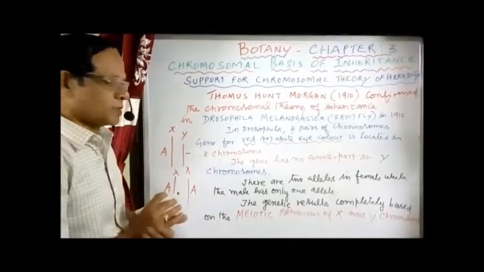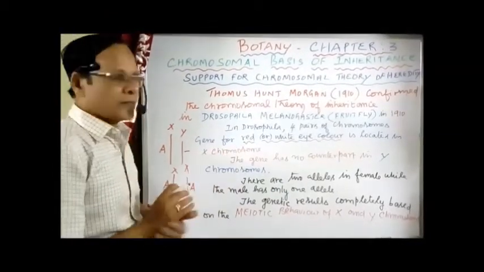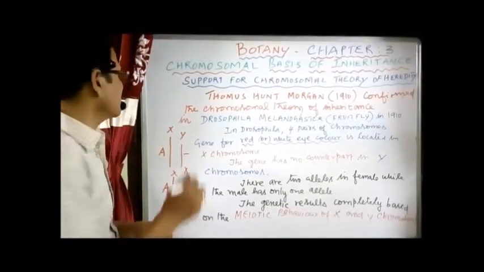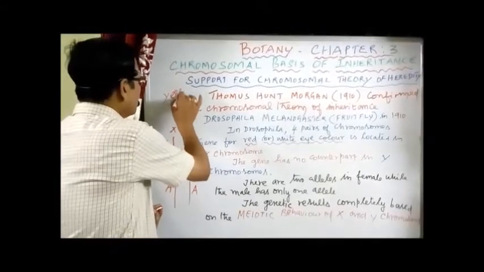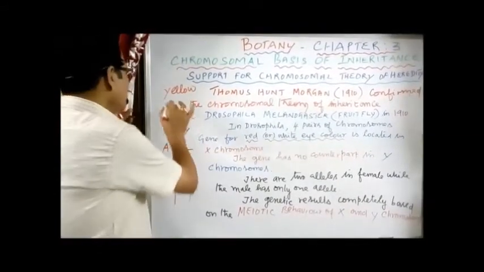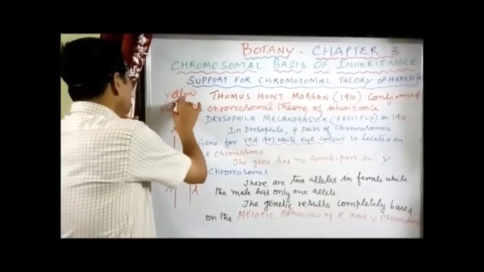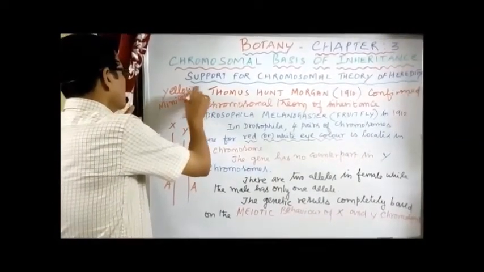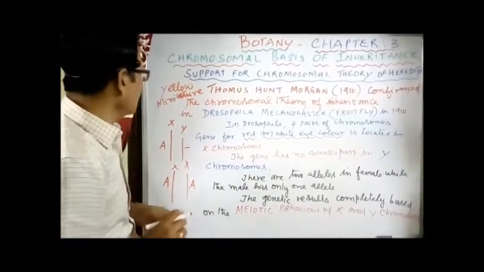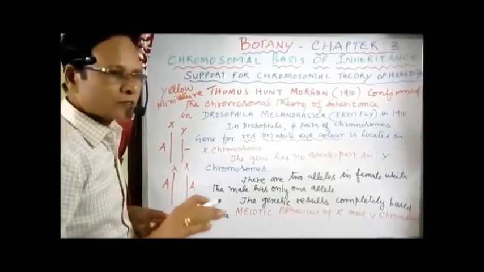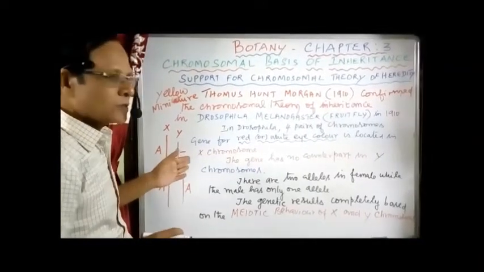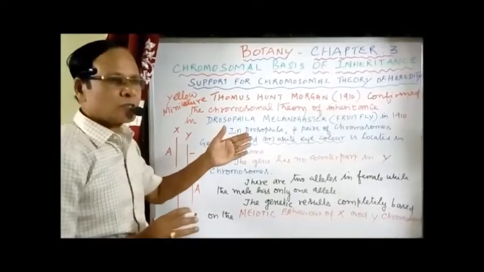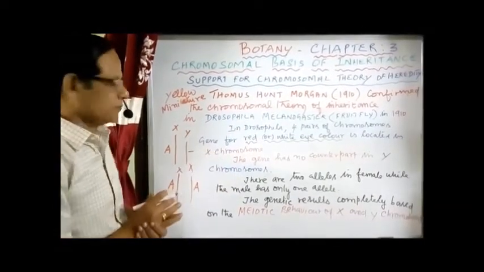I will show that illustration. Like the eye color, red and white eye color, we also have, for example, the genes for body color, yellow body color, and miniature wing. Miniature means small. So the gene for yellow body color and miniature wing are also present on the X chromosome. These support the chromosomal theory of inheritance. They strongly support that the genes are carried only on the chromosomes.